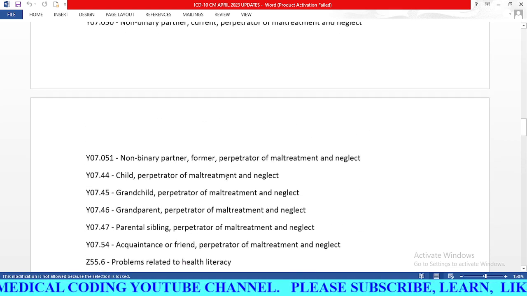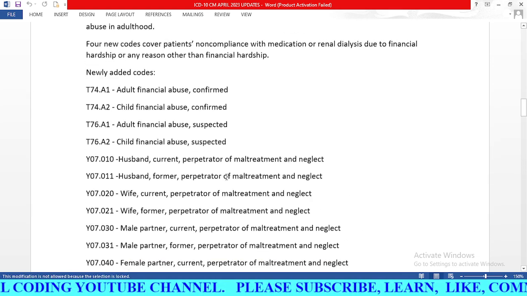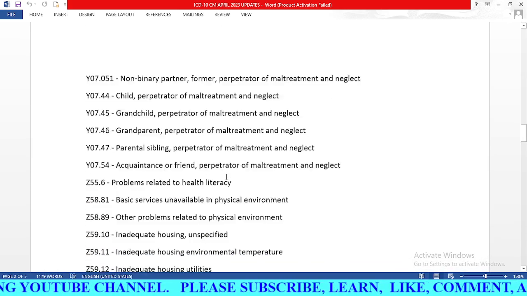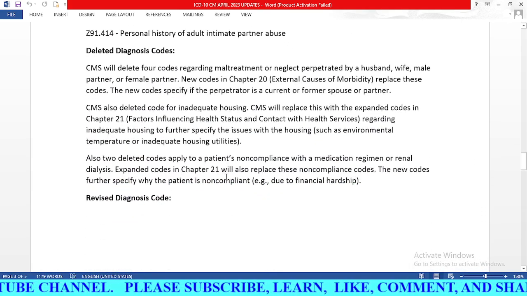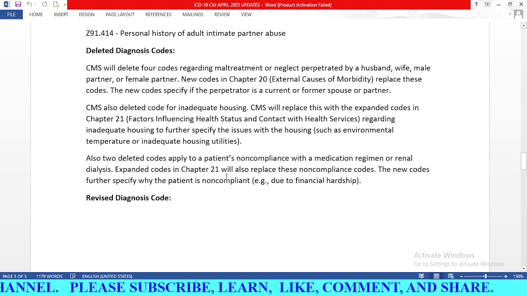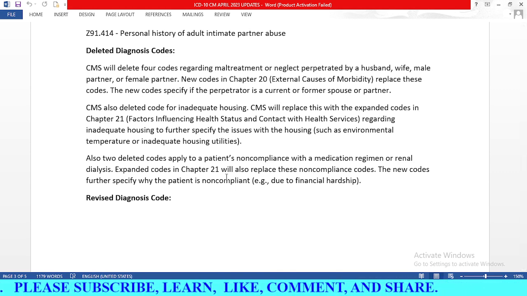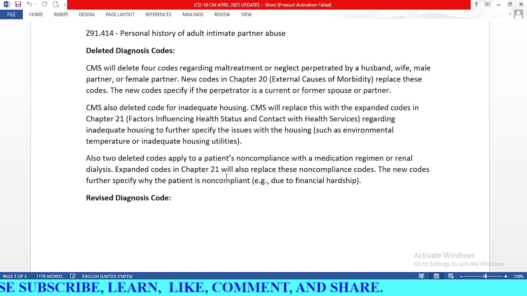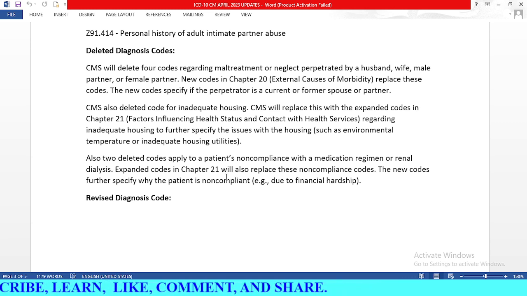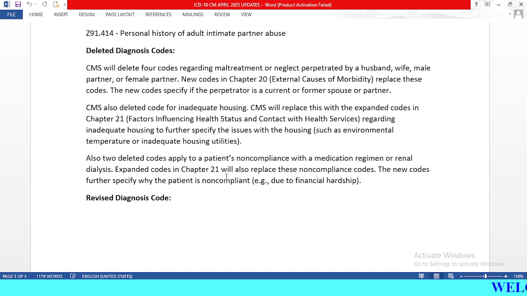So these are all added codes, like we had 34 new codes, and now we are going to learn the deleted diagnosis codes. So CMS will delete 4 codes regarding maltreatment or neglect perpetrated by a husband, wife, male partner or female partner. So new codes in chapter 22 we already read replace these codes. So CMS is deleting 4 codes and they are adding 4 new codes. The new codes specify whether the perpetrator is a current or former spouse or partner. So we have seen this previously.